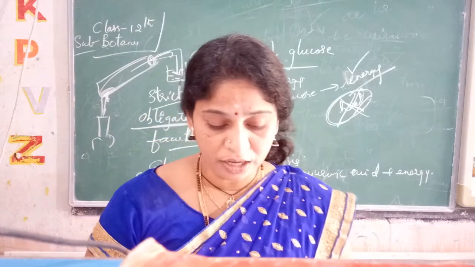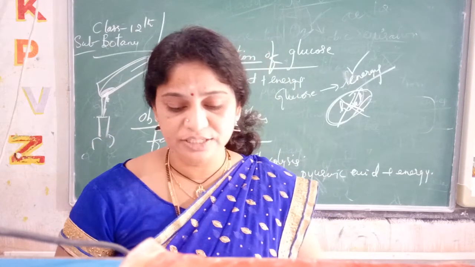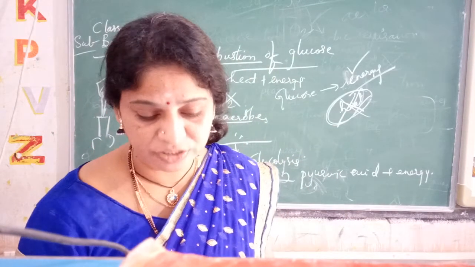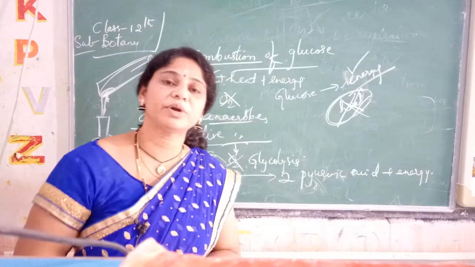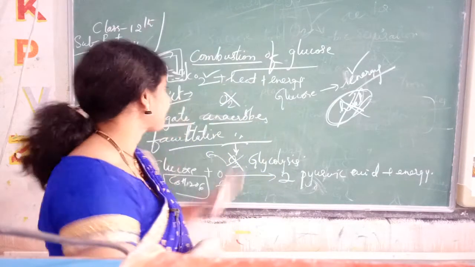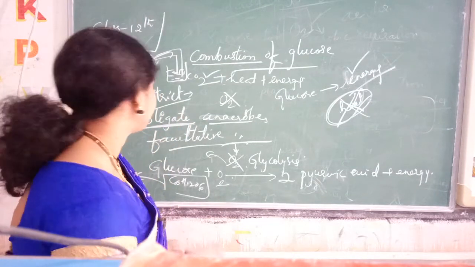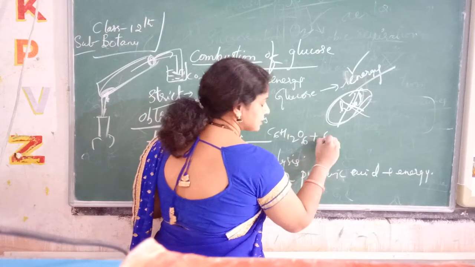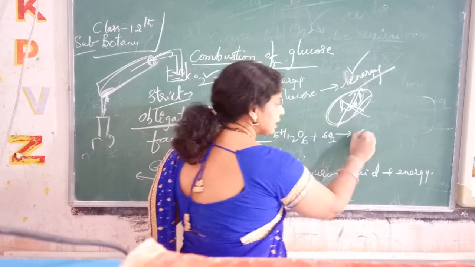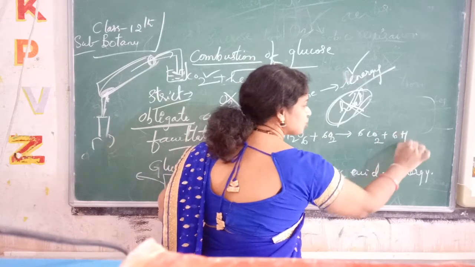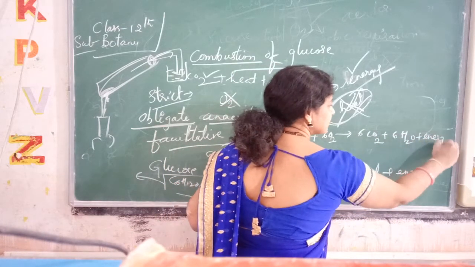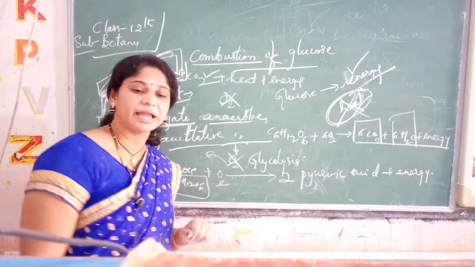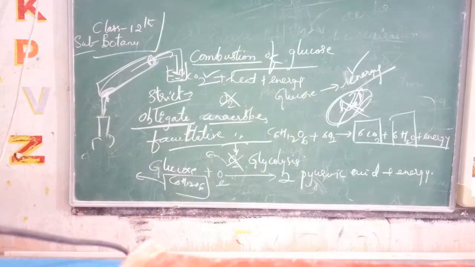Next, during the process of respiration, oxygen is utilized, you know very well. Carbon dioxide, water and energy are the end products. What is the end product of respiration? Carbon dioxide. So the reaction is C6H12O6 plus 6O2 gives 6CO2 plus 6H2O plus energy. These are the end products of the respiration process.